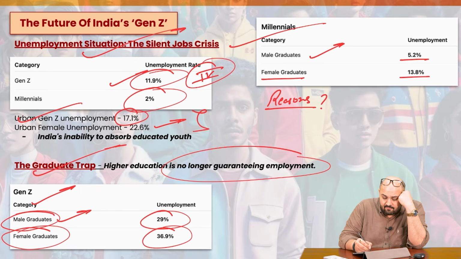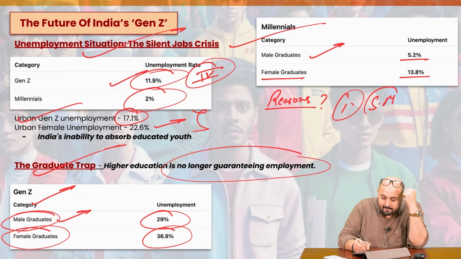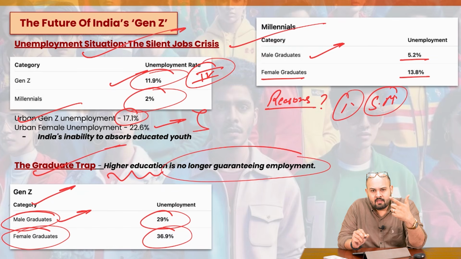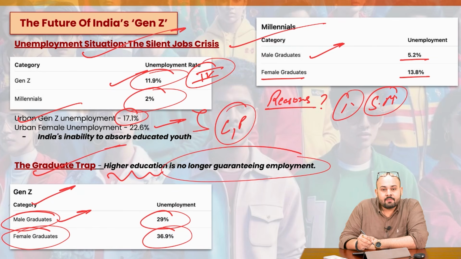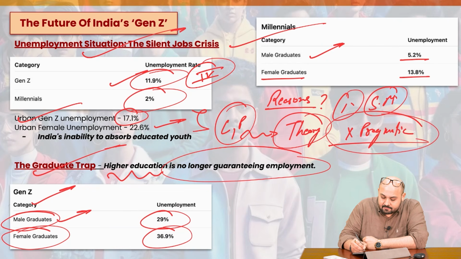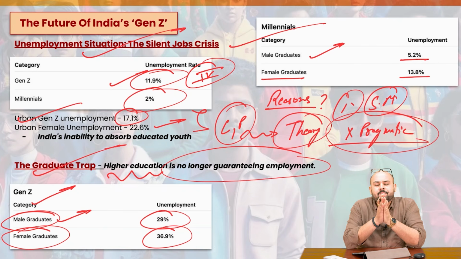So the reasons can be, first of all, that right now we are having a kind of skill mismatch. Whatever education they're having, no doubt they are studying more. But the kind of curriculum and pedagogy which is there in the institutions is more oriented towards the theory aspect. It's not oriented towards the pragmatic, that is the applied side. Practical skills are not being acquired. Rather, the focus is more on theoretical understanding.